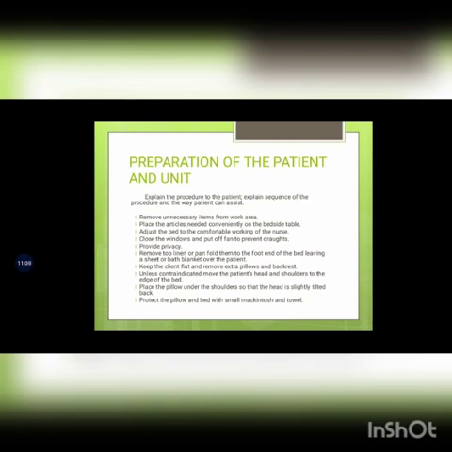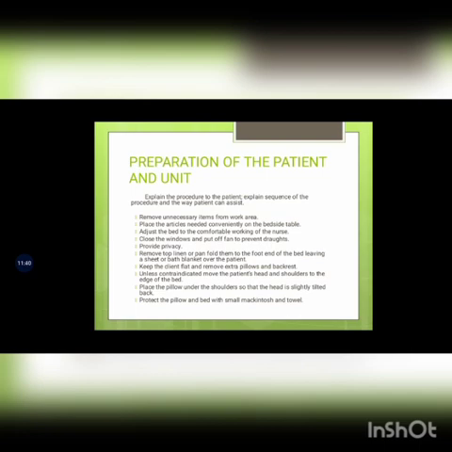Remove top linen or spread, fold them to the foot end of the bed, leaving a sheet or bath blanket over the patient. So, remove top linen and fold them to the foot end of the bed and cover the patient with a sheet or bath blanket. Keep the client flat and remove extra pillows and backrest.